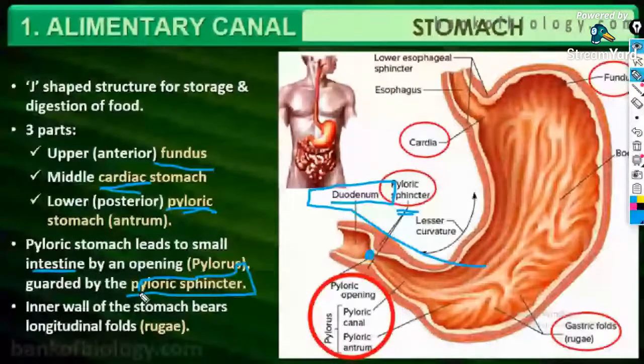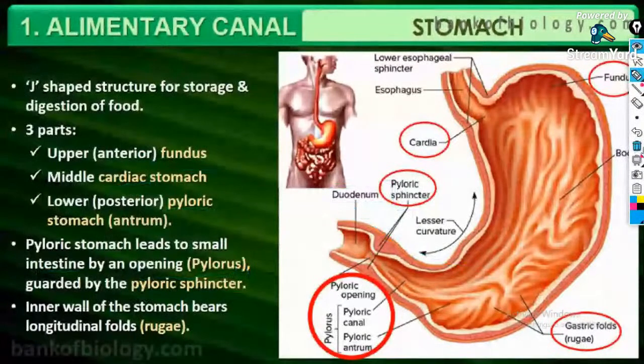In yesterday's class itself, I told you the entry of food into each part is guarded by a sphincter muscle.